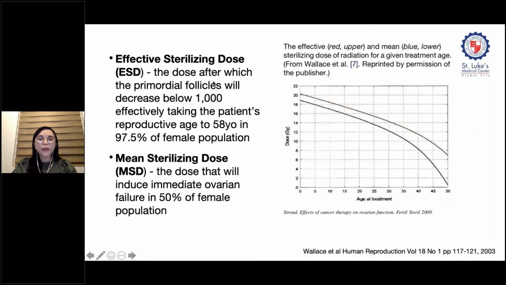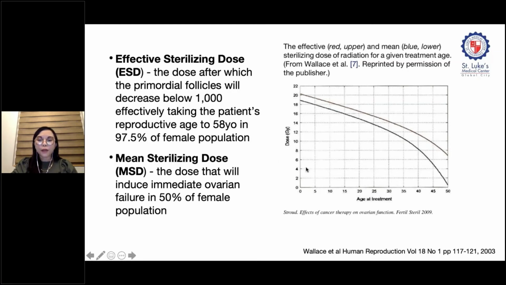The effective sterilizing dose, or ESD, is the dose after which the primordial follicles will decrease below 1,000, effectively taking the patient's reproductive age to 58 years old in 97.5% of the female population. While the MSD is the dose that will induce immediate ovarian failure in 50% of the female population.